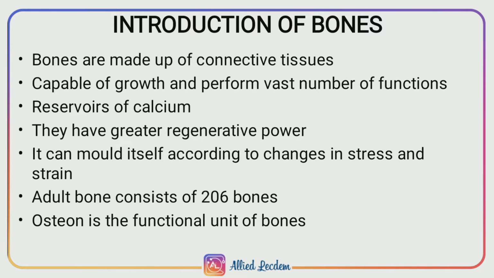Okay, bones are rigid structures made up of connective tissues. Osteon is the functional unit of bones. Bones are living tissues which are capable of growth. If any injury is absent, they are capable of growth and perform a vast number of functions. Bones are the reservoirs of calcium, holding 99% of the calcium of our body. They have greater regenerative power. Bone can mold itself, that is, bones can change their position in response to stress and strain.